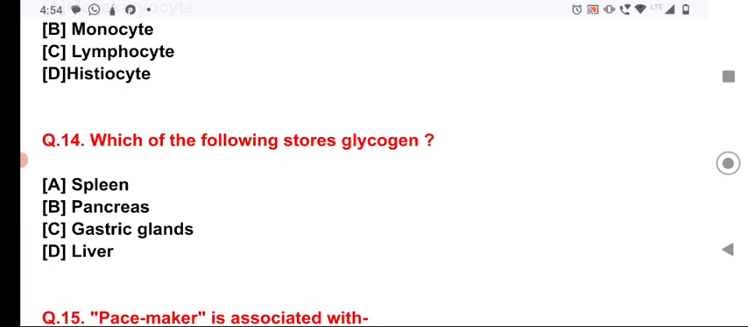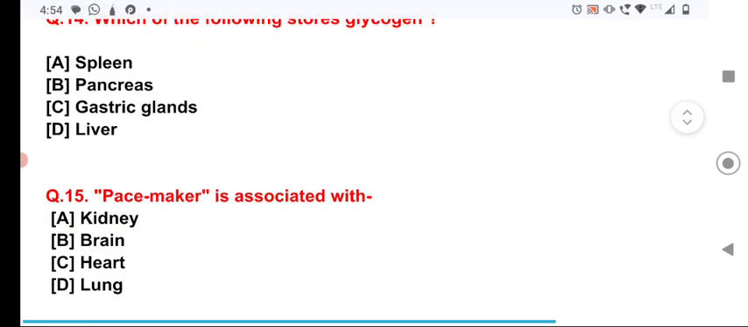is not a digestive enzyme or digestive juice, so it does not help directly in the digestion of the fat, whereas emulsification of the fat takes place with the help of bile, and the digestion of the fat takes place with the enzyme lipase into fatty acid and glycerol, as I have discussed. Now, question number 15, pacemaker is associated with the heart.